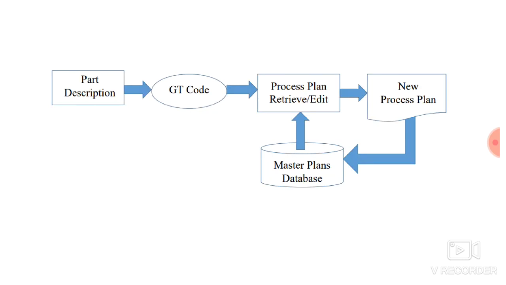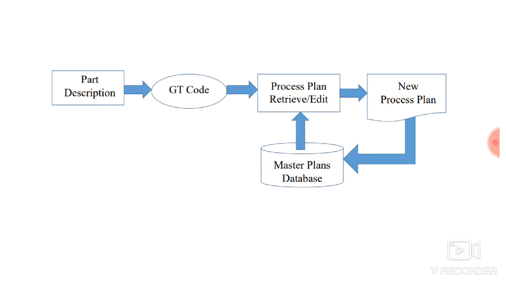This diagram shows an architecture of the retrieval type of process planning. The part description will be there. Part description is nothing but its geometrical parameters and its manufacturing parameters. On the basis of its geometrical and manufacturing parameters, you will generate a group technology code, and that you will enter inside the system. That system will consist of various process plans.